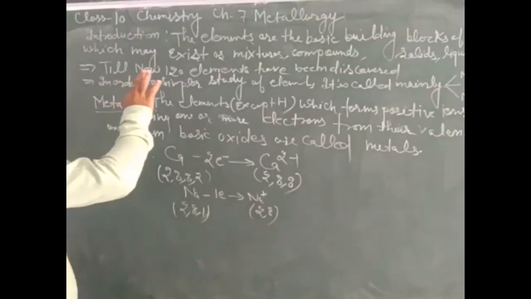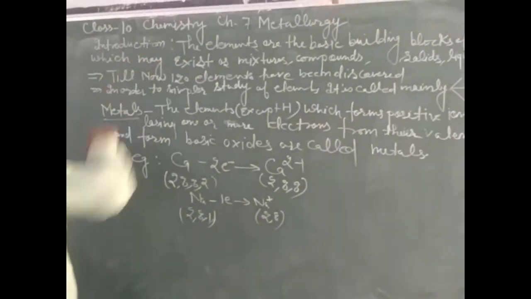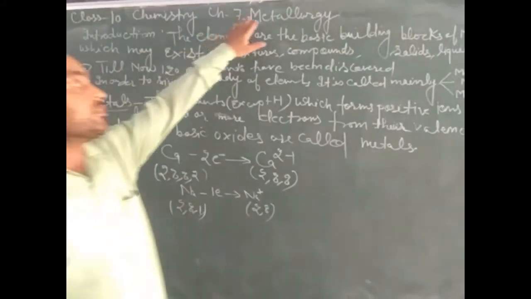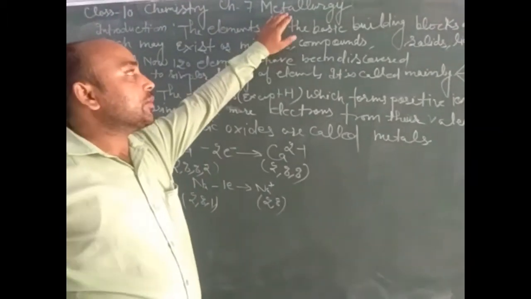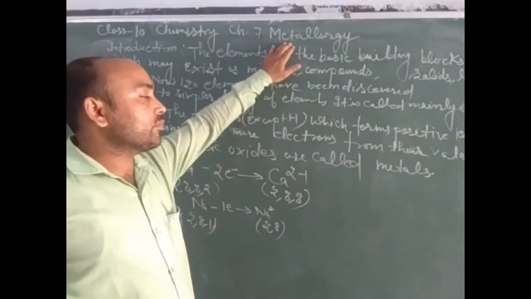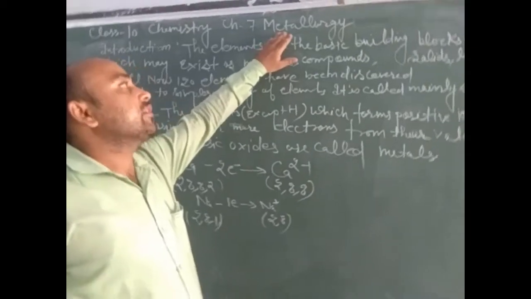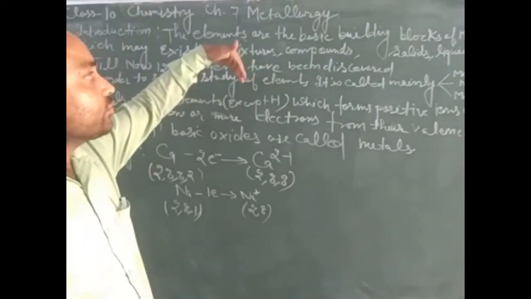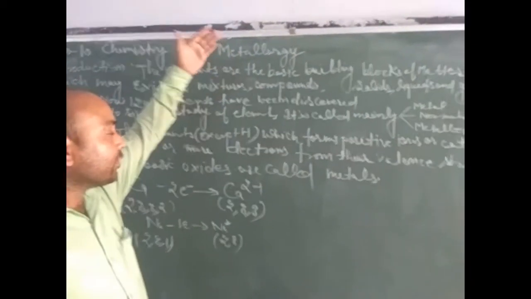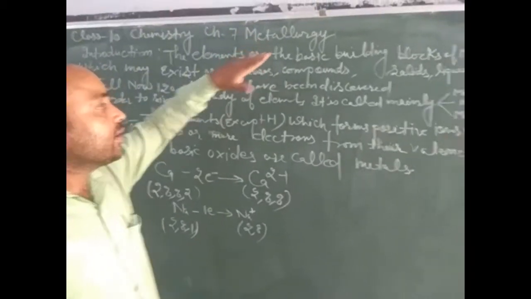We are going to discuss chapter 7, metallurgy. What is metallurgy? We will discuss initially. Metallurgy is the process of extracting metal from its ore. Extracting metal from its ore, that is called metallurgy.